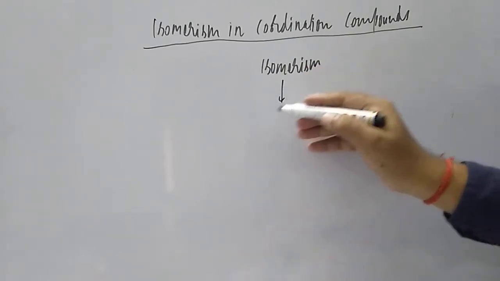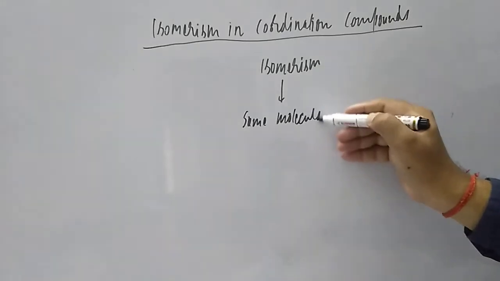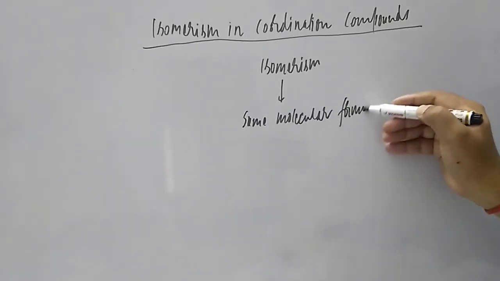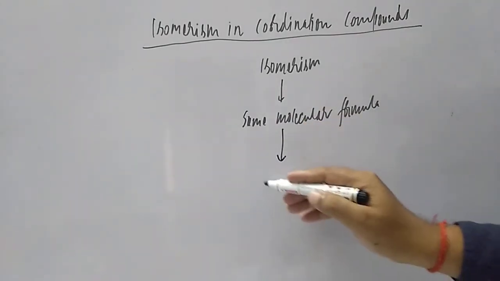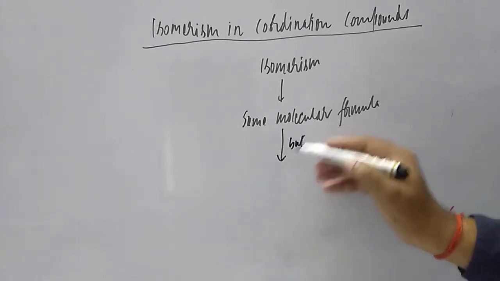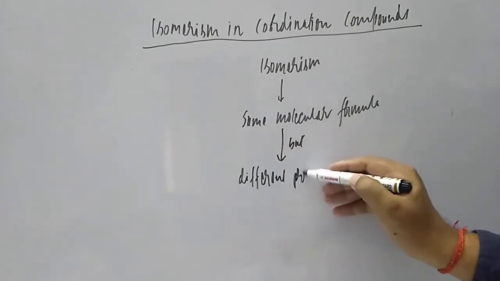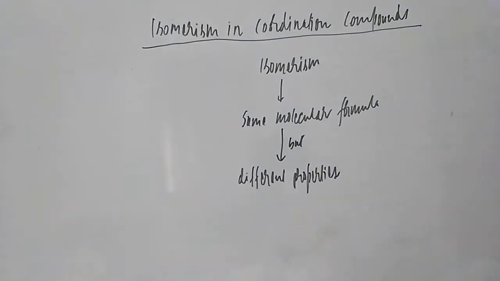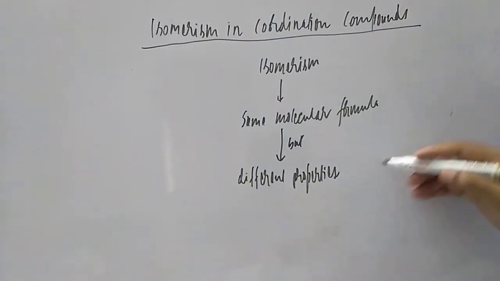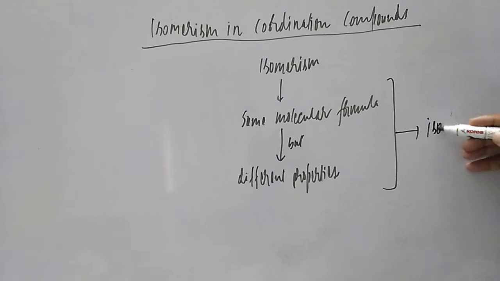Isomerism means same molecular formula. Two or more than two compounds having the same molecular formula, but what is happening, student? They have different properties. So if the same molecular formula is there, but the properties are different, these kinds of compounds are known as isomers.